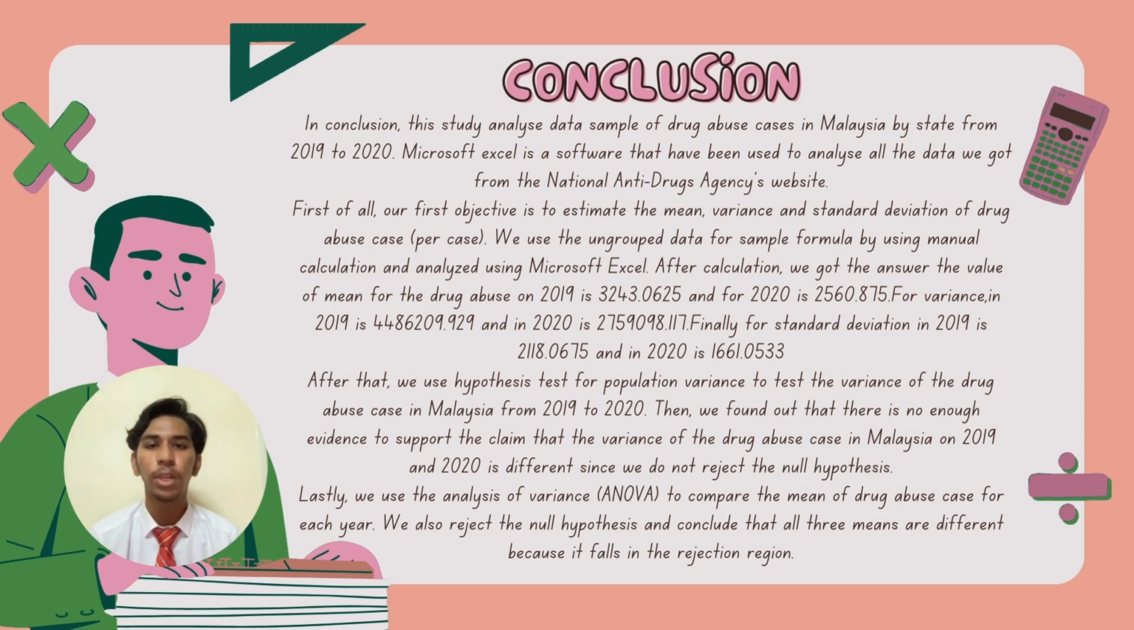After that, we use a hypothesis test for population variance to test the variance of the drug abuse cases in Malaysia from 2019 to 2020. Then, we found out that there is no evidence to support the claim that the variance of the drug abuse cases in Malaysia in 2019 and 2020 is different, since we do not reject the null hypothesis. Lastly, we use the analysis of variance, which is the ANOVA test, to compare the mean of drug abuse cases for each year. We also reject the null hypothesis and conclude that all 3 means are different because it falls in the rejection region.